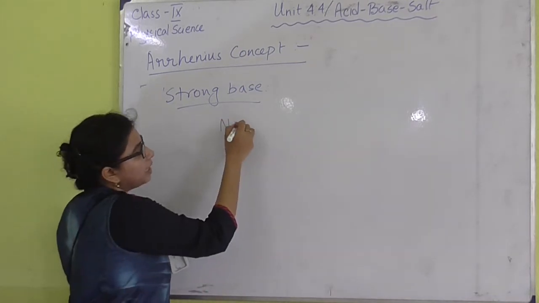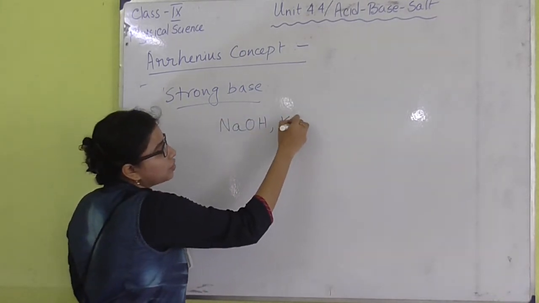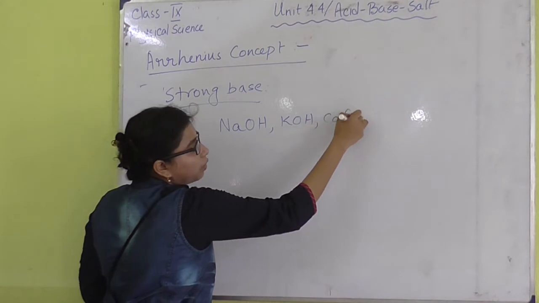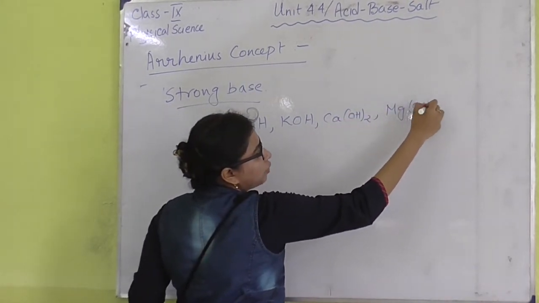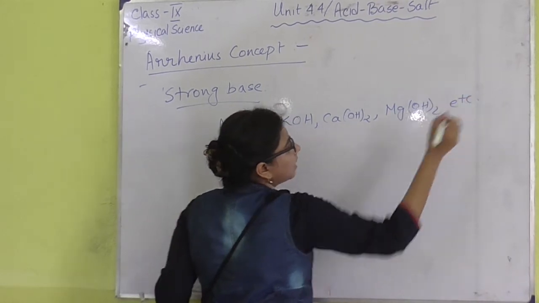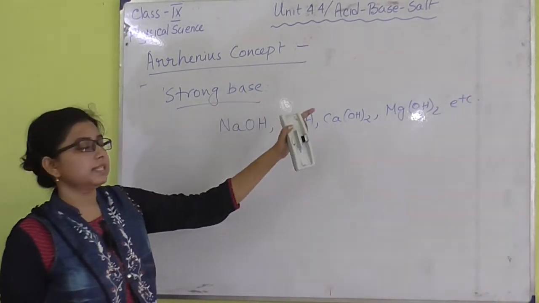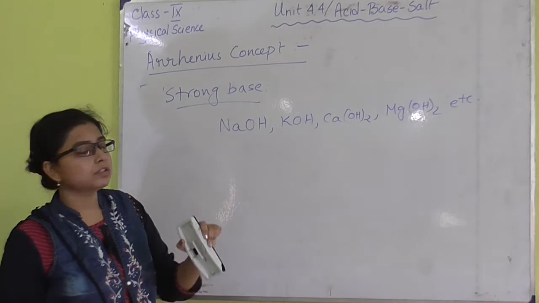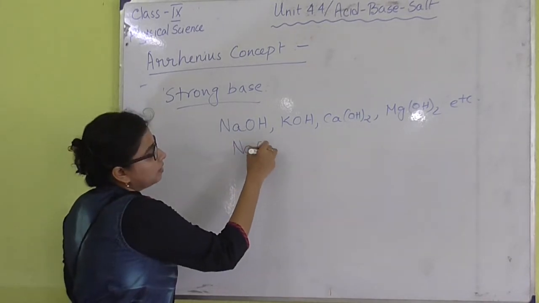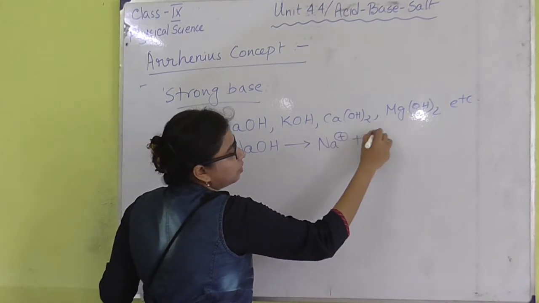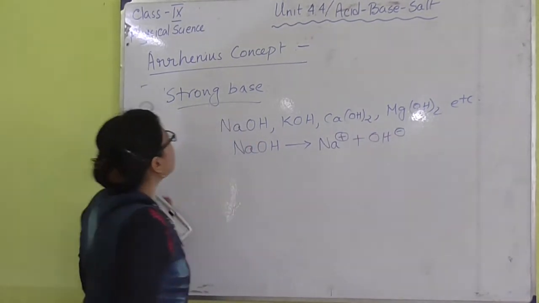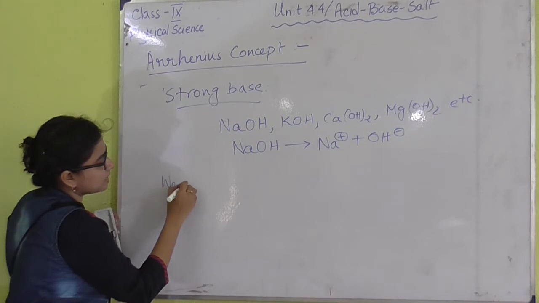That means NaOH, KOH and Ca(OH)2, then magnesium hydroxide, Mg(OH)2. These are examples of strong bases as they completely dissociate and produce OH minus ion. And what do you mean by weak bases?